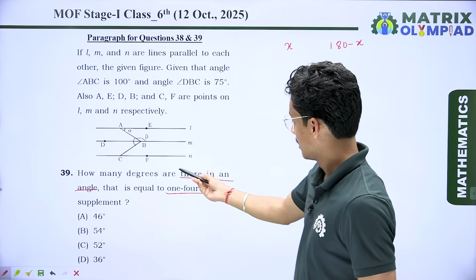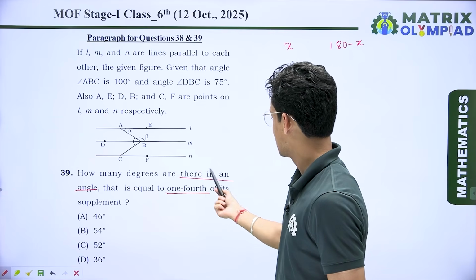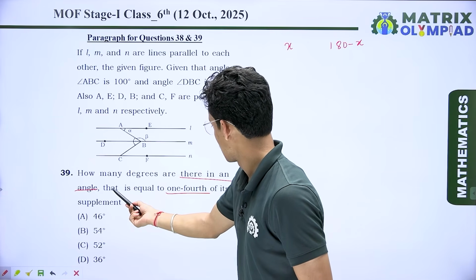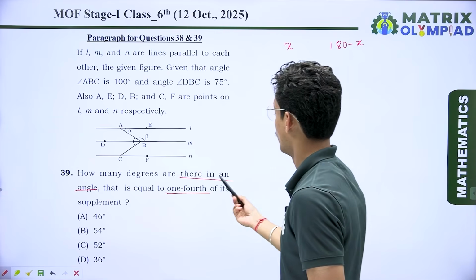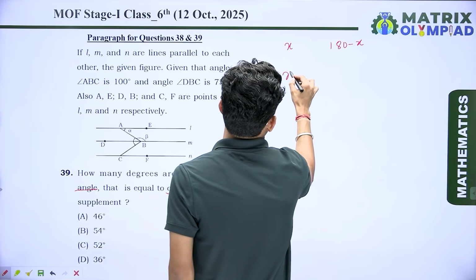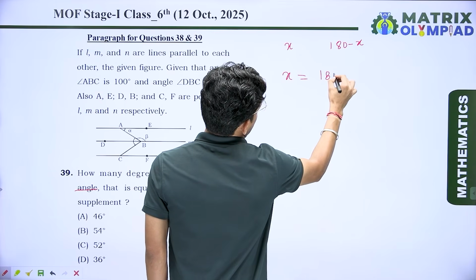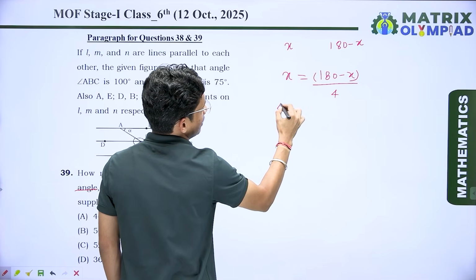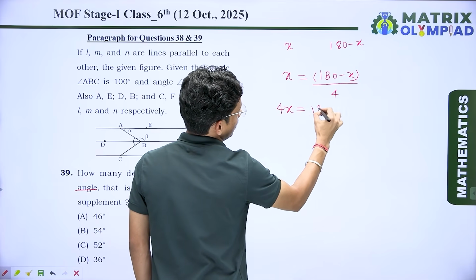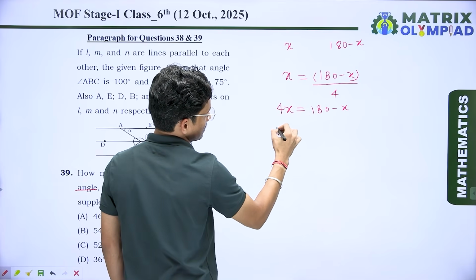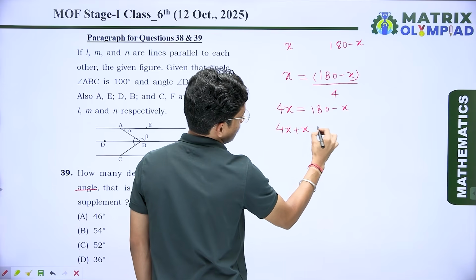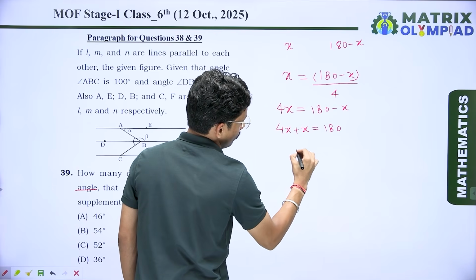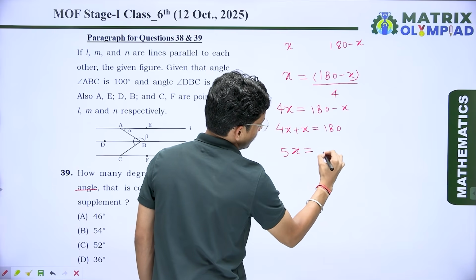Now the question is, how many degrees are there in an angle that is equal to 1/4 of its supplement? It means x is equal to 1/4 of its supplement. When I simplify it, I can write 4x is equal to 180 minus x. When I transfer it, 4x plus x is equal to 180 and the value of 5x is equal to 180.